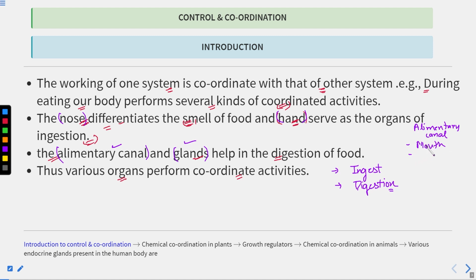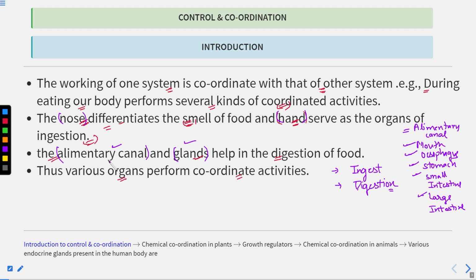Then after the mouth, the food enters into the esophagus. And then after the esophagus, it leads into the stomach where digestion takes place. But the food is still not completely digested. And from the stomach, the undigested food reaches the small intestine, and from the small intestine, it will reach the large intestine. This is clear. So there is a coordination between all these parts, or components, of the alimentary canal.